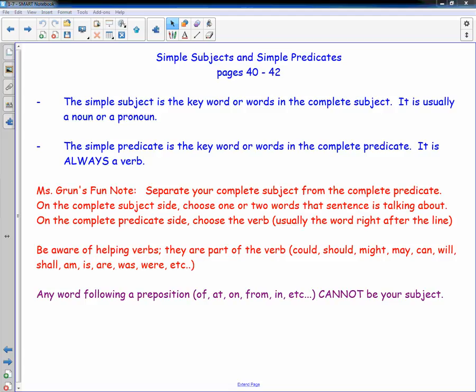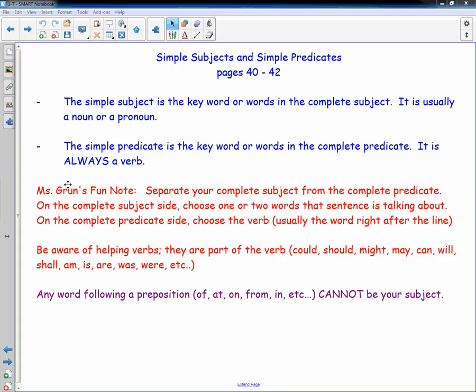This lesson is from the 7th grade Houghton Mifflin English book. It is on simple subjects and simple predicates, and it covers pages 40 to 42 in the student textbook. The simple subject is the key word or words in the complete subject. It is usually a noun or a pronoun. The simple predicate is the key word or words in the complete predicate. It is always a verb.